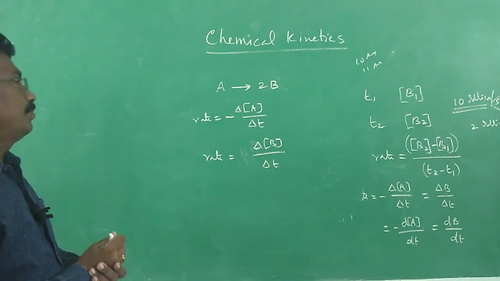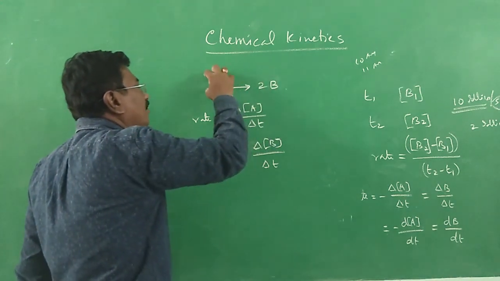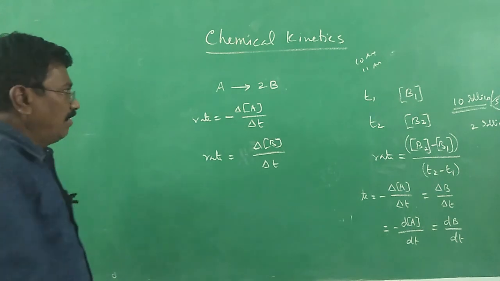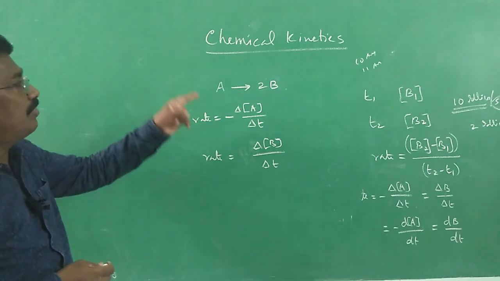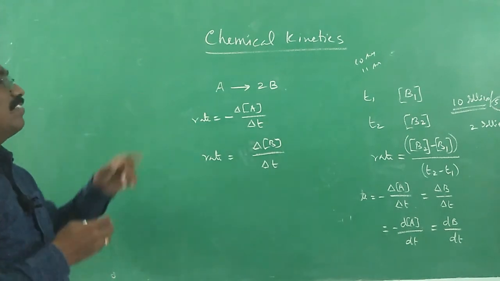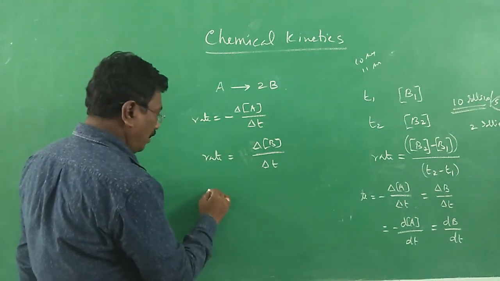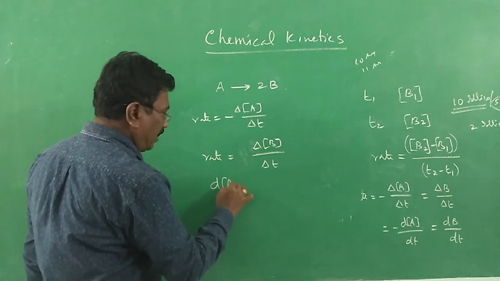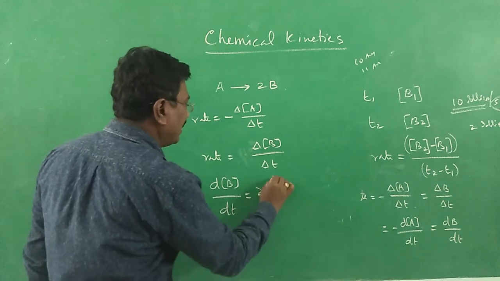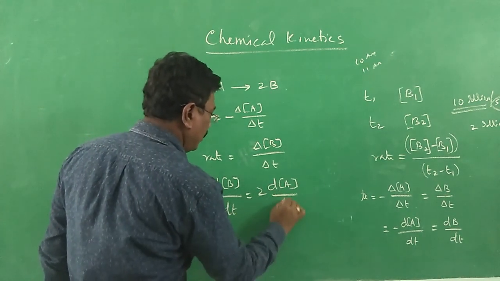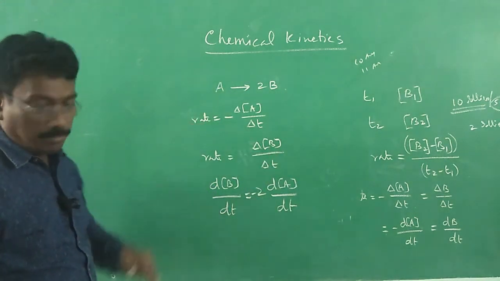Now you should know one thing. The rate of formation of B is twice the rate of disappearance of A. When 1 mole of A disappears, 2 moles of B are formed. So the rate of formation of B is found to be twice the rate of disappearance of A, and therefore I have to say dB by dt is equal to 2 into dA by dt. Instead of delta, I have taken d, nothing wrong. Of course, here a minus sign I have to put. Can you follow what I am saying?